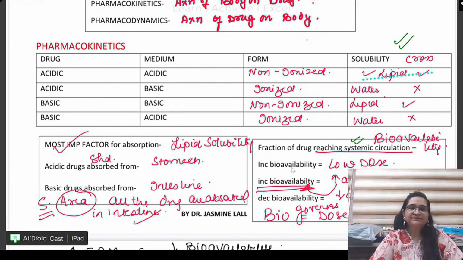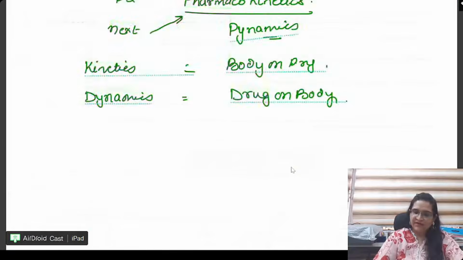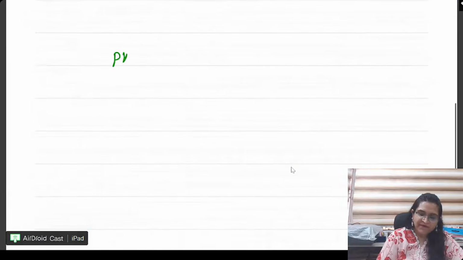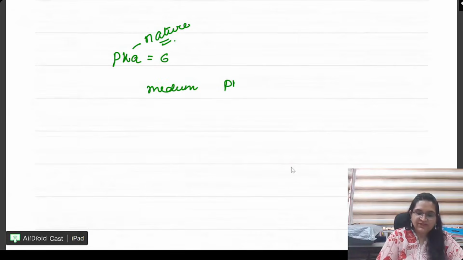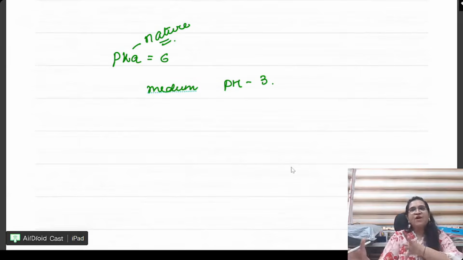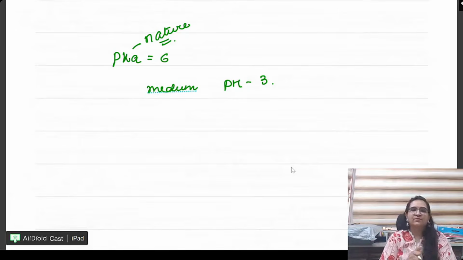Yes or no? It is very important. Directly, a question will come. There is a drug which is acidic. Okay, then let me give you one question. There is a drug with pKa 6. pKa means nature of drug. And I put it in a medium of pH 3. Which form will be more? Will it be lipid soluble or will it be water soluble?